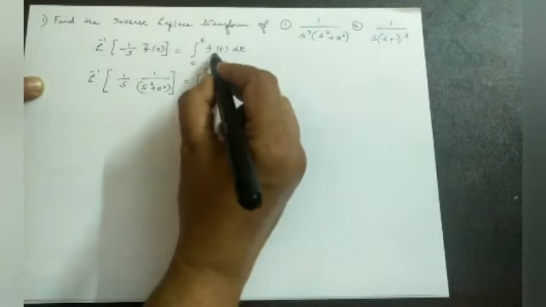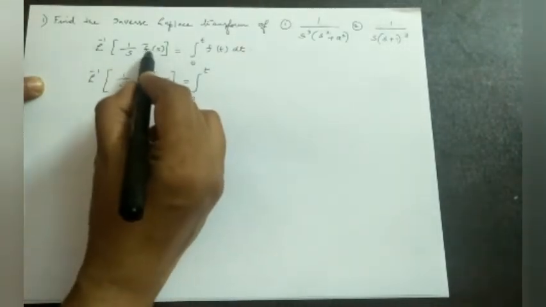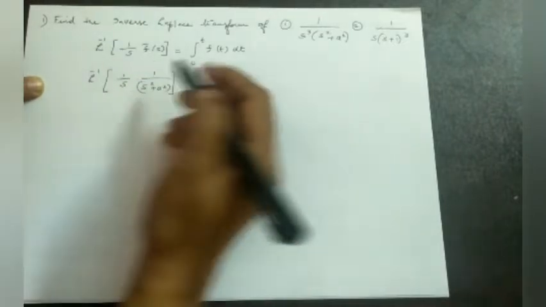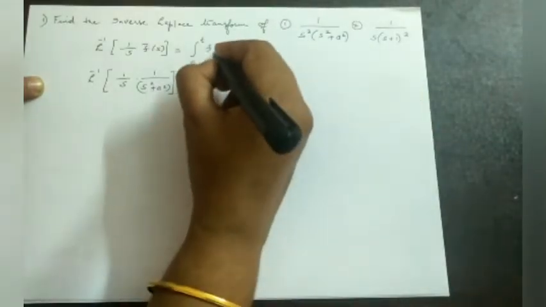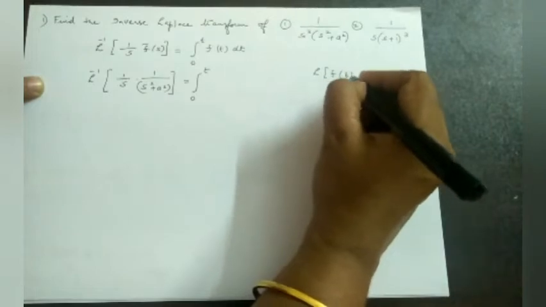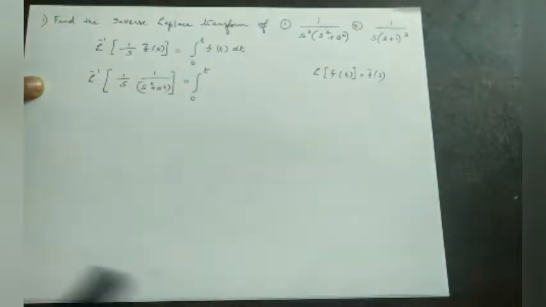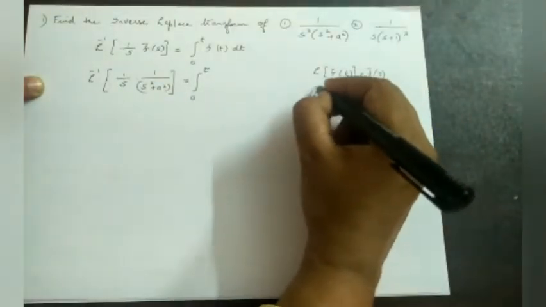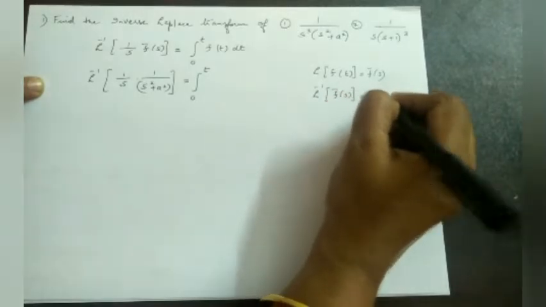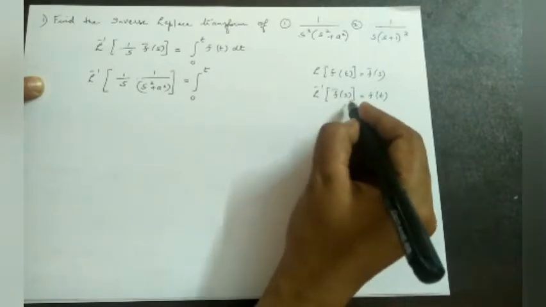For this f of t, we must have the Laplace transform of this f bar s, isn't it? Here, the Laplace transform of f of t becomes equal to f bar s. Therefore, we can write L inverse of f bar s is equal to f of t. To obtain this f of t, we want to find L inverse of this f bar s.